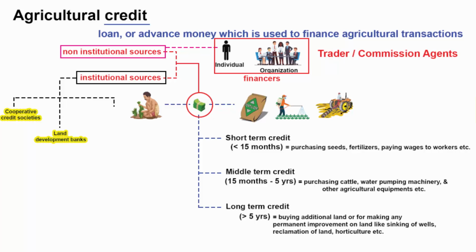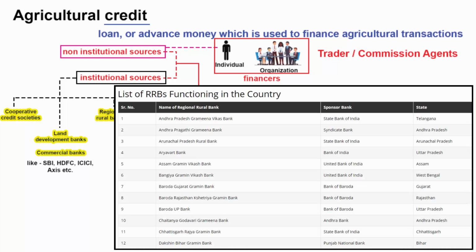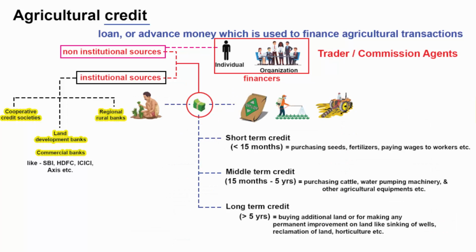Then there are land development banks. After that, other commercial banks like SBI, HDFC, ICICI, Axis Bank. Then there are regional rural banks. These are banks that are operating at regional level in different states of India. They have been created for the purpose of serving and uplifting rural areas of India in the field of banking and financial services. Here are some of the regional rural banks, and you will notice that these regional rural banks have a sponsor bank, which are basically public sector commercial banks. So anyhow, this is the entire story of agricultural credit in India.